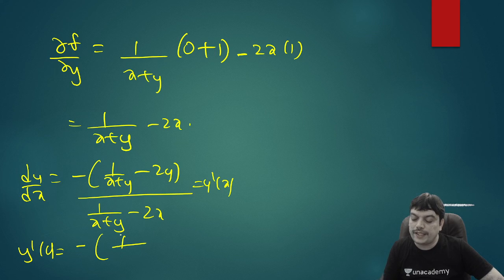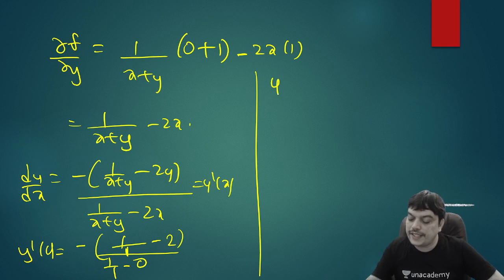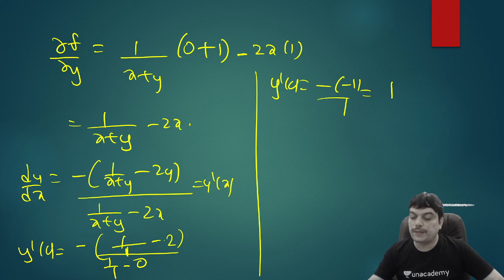So minus of [1/(0 + 1), 1, minus 2 into y, which is 1, so 2] by [again 1/1 minus 2 into x, which is 0 now]. That will give you y′(0) equal to minus of, in the numerator, 1 − 2 = −1. Denominator is just 1. So the answer becomes plus 1. So choice A is the correct answer for this problem.